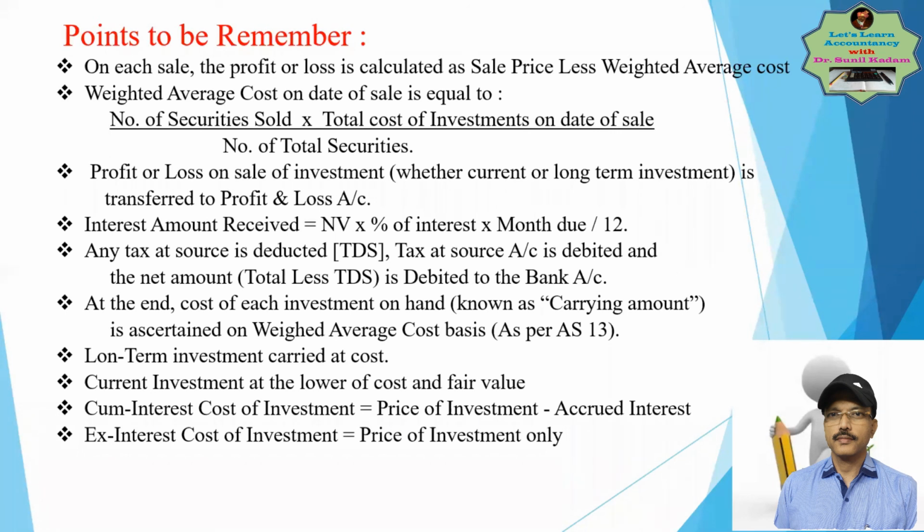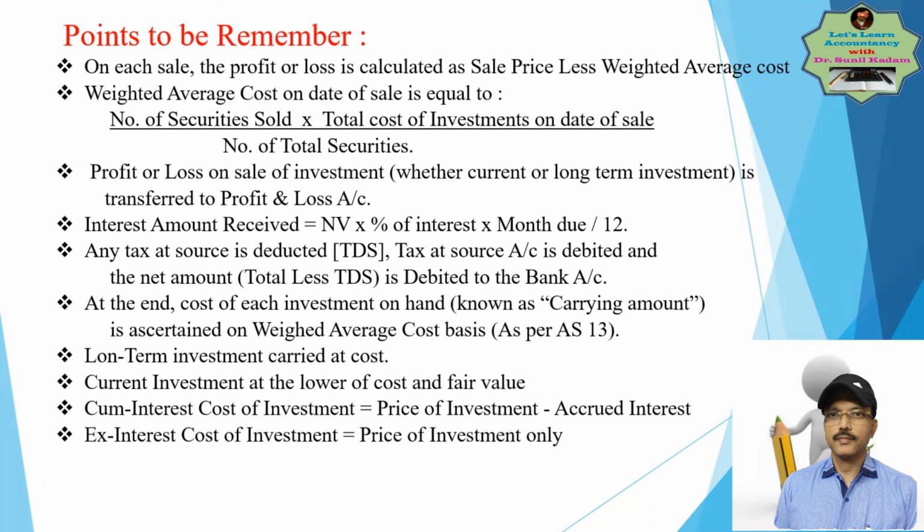Magar if it is a current investment, the investment which is going to sell within 12 months, in that case you have to compare your average weighted average cost with the market price, because fair value is the value on which the investment can be sold out on that date. So on that date, whatever market price is your fair value. So your weighted average cost or the fair value means market value, whichever is lower. If your market value is lower than the cost, then you have to adjust the difference.